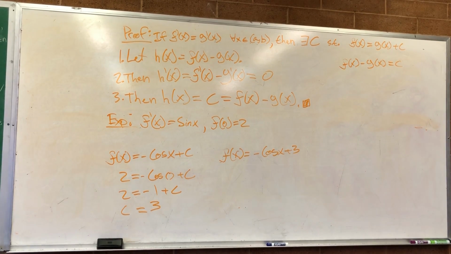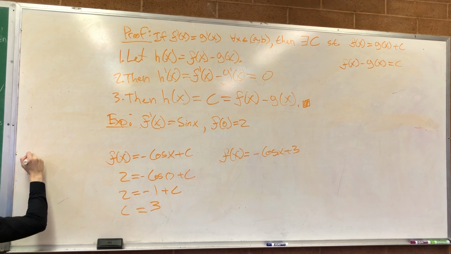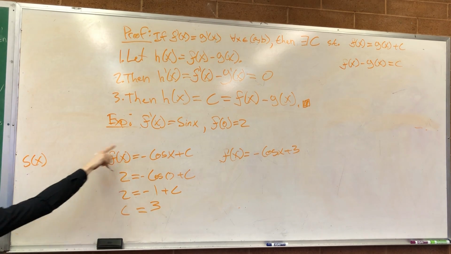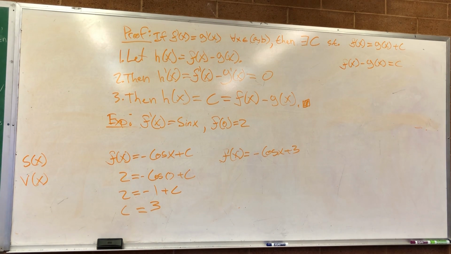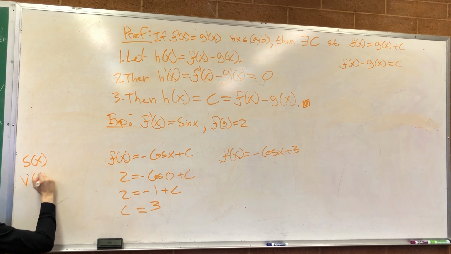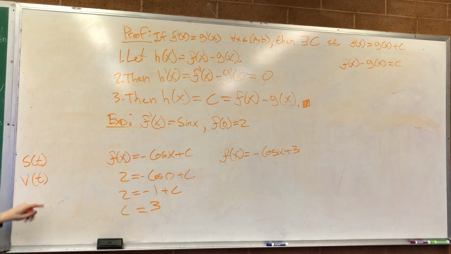And notice that, in terms of physics thinking, if you think about f of x as our position function, then f prime of x would be our velocity function. That's the same thing as saying that if I know your velocity everywhere, sorry, this is t, not x, velocity at a time and position at a time, and I know your position at one time, I can figure out your position everywhere.